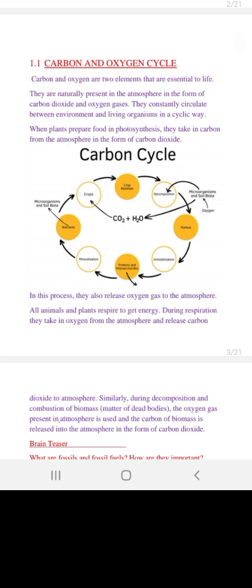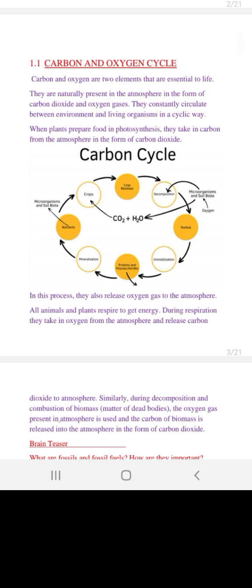Glucose is the food of the plant. So the first point we have learned here is that plants produce their food, and as a result of that process they release oxygen, and we consume oxygen.